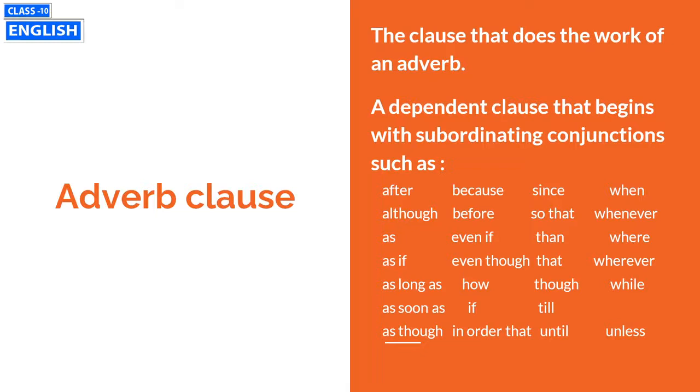We will see some list of subordinating conjunctions. What are they? After, although, as if, as long as, as soon as, though, because, before, even if, even though, how, if, in order that, since, so that, than, that, though, till, until, when, whenever, where, wherever, while, and unless.